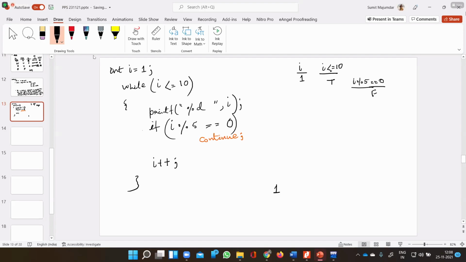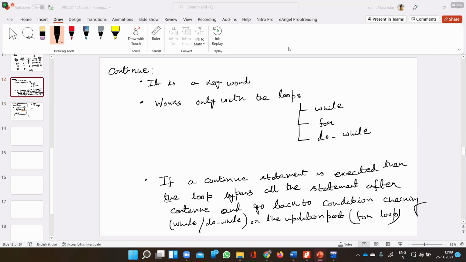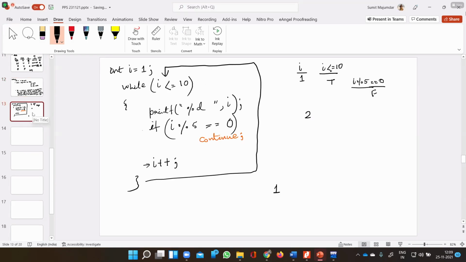That I know. Now let us come to that. If the if block is not executed, what is the next statement to be executed? That is I plus plus. So the I value will be incremented by 1, so the I value will be 2. Now, next what will happen? From the end of the while loop, it will go back to the condition checking part.